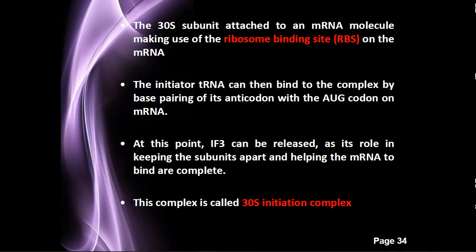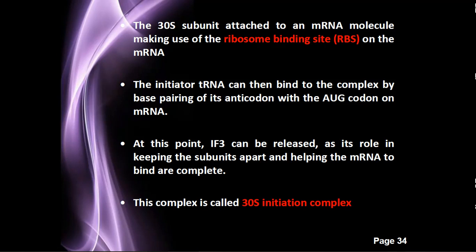Okay, here is the actual mRNA, where the protein synthesis gets started. That site is called the ribosome binding site, where the mRNA binds with the ribosome. The initiator tRNA can then bind to the complex by base pairing of its anticodon with the AUG codon on the mRNA. So AUG is the initiation codon present on the mRNA, and its complementary sequence is present on the initiator tRNA.